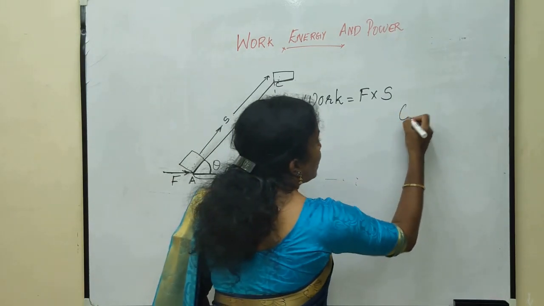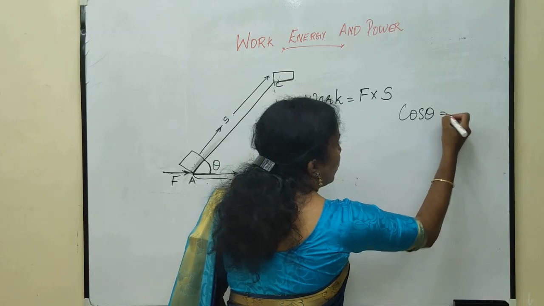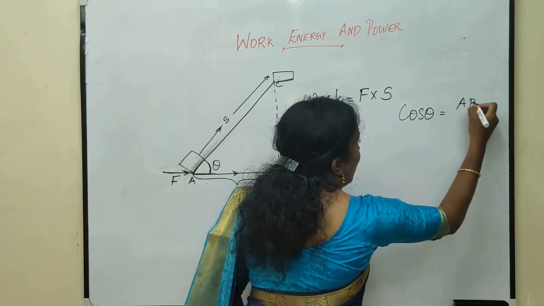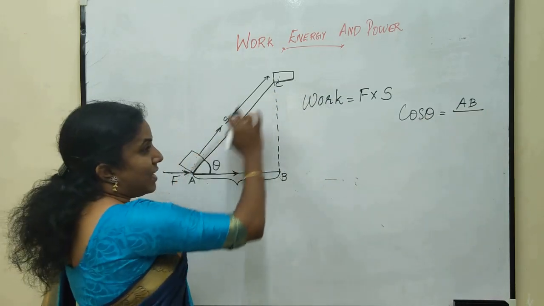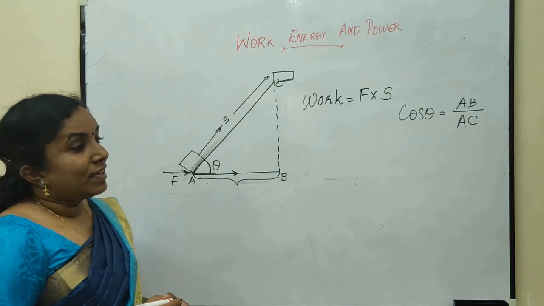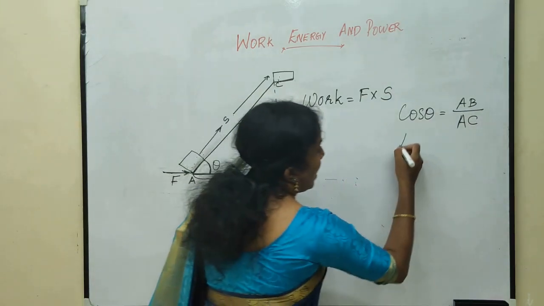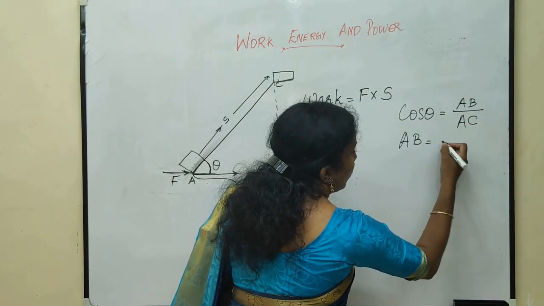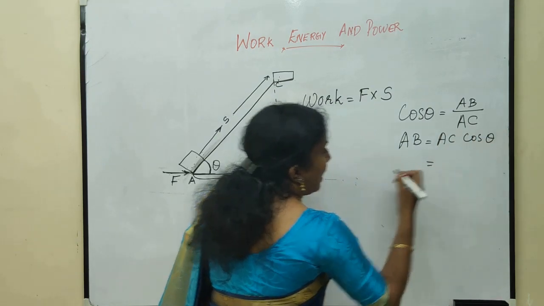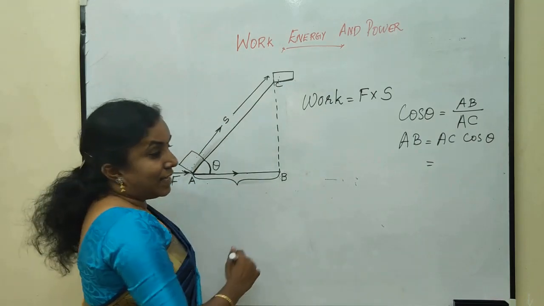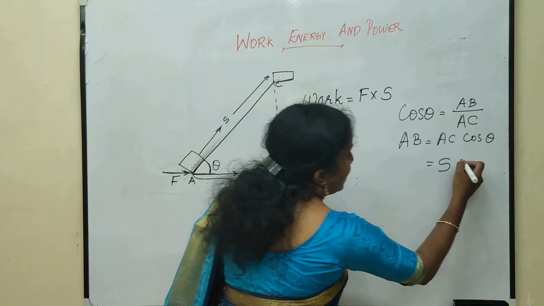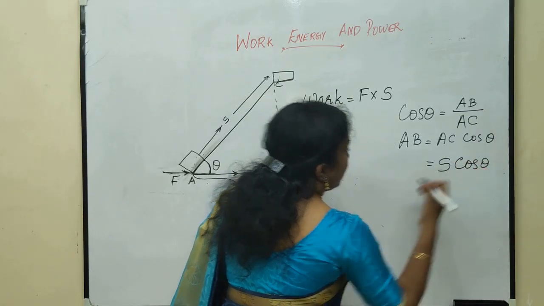So cos theta is equal to adjacent side AB by hypotenuse AC, so we can write AB is equal to AC cos theta. What is the value of AC? That is S, the length of the inclined plane. So it is S cos theta.